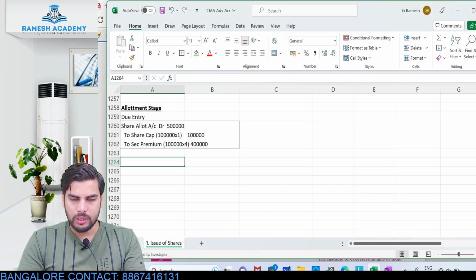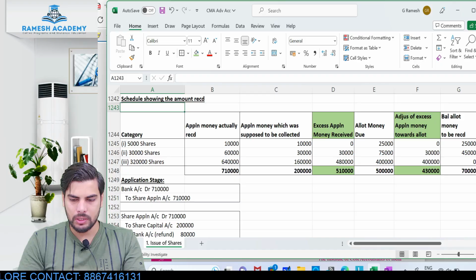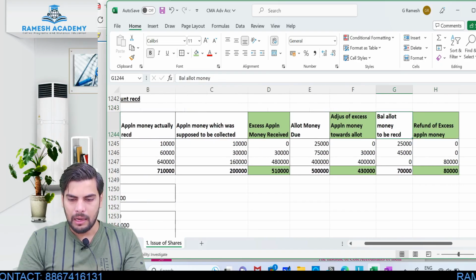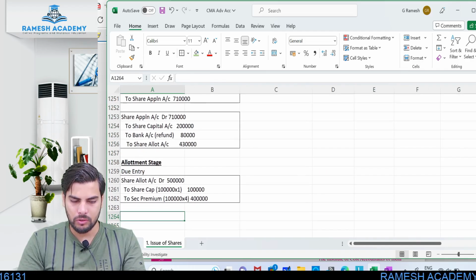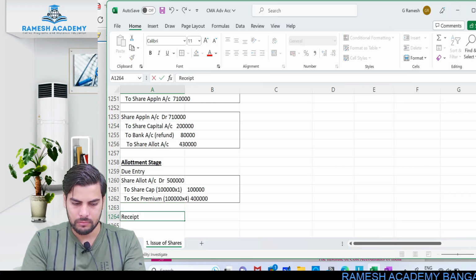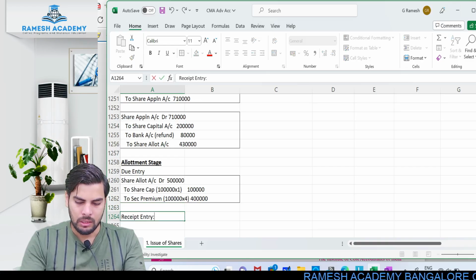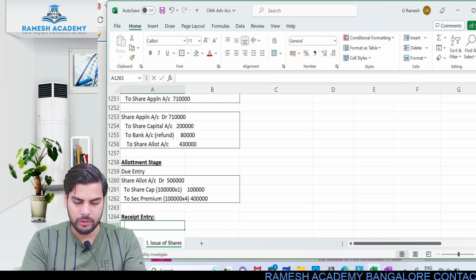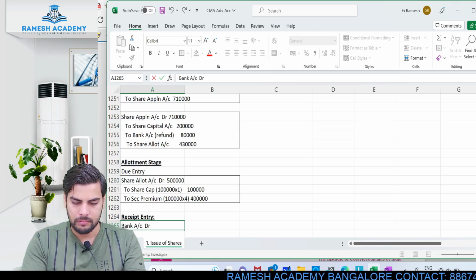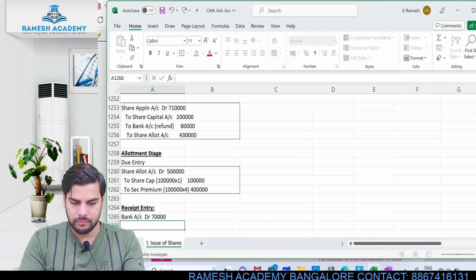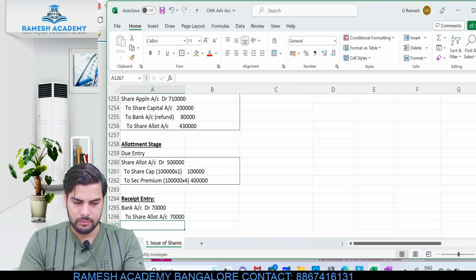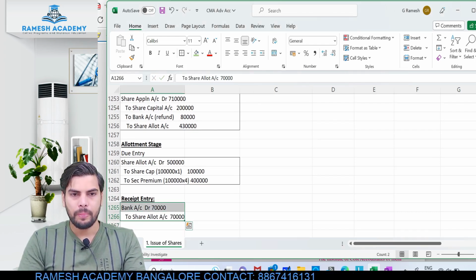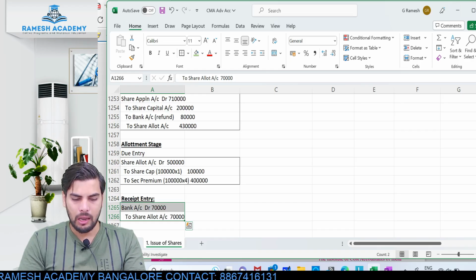Now, when it comes to the receipt entry, tell me what is the actual amount which was received at allotment. Look at this: balance amount actually received from the shareholder is just 70,000. So when I'm passing the receipt entry, this has to be passed only to the extent of 70,000. Bank account debit 70,000 to share allotment account 70,000. Clear? Bank account debit to share allotment account 70,000.